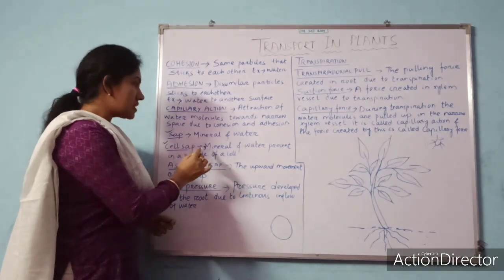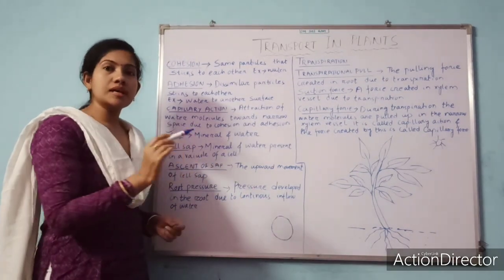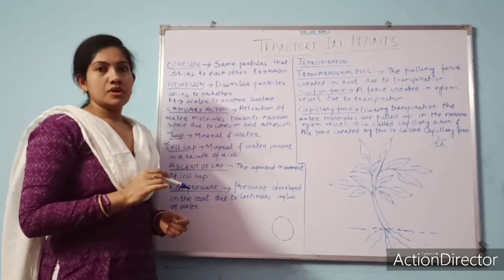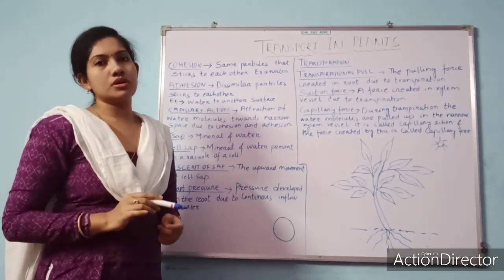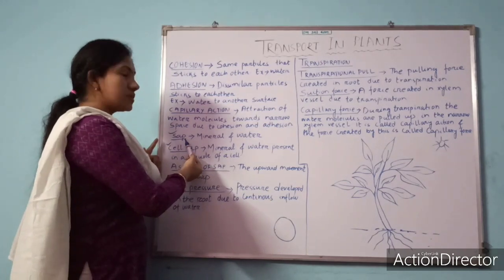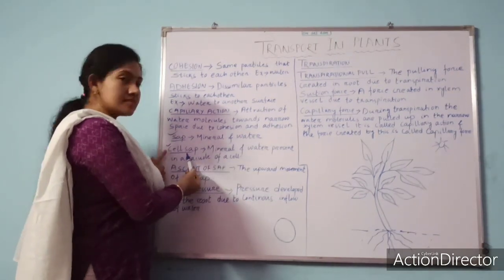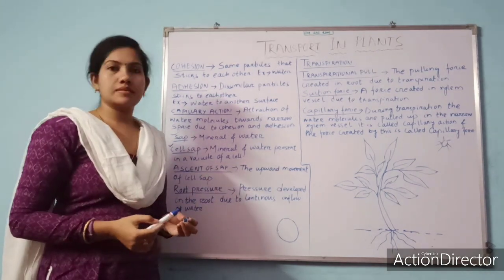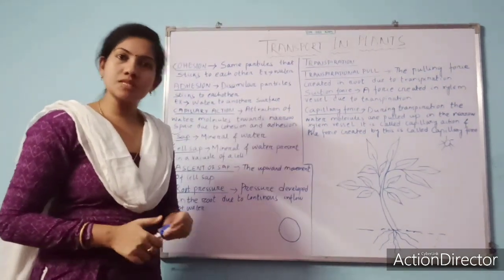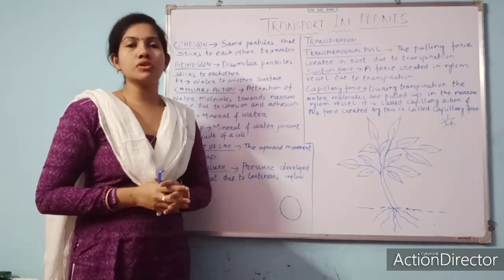Here, the fluid present inside the vacuole we call cell sap. What is the fluid? The dissolved mineral and water. So sap is the mineral and water. Cell sap means mineral and water present in a vacuole of a cell.